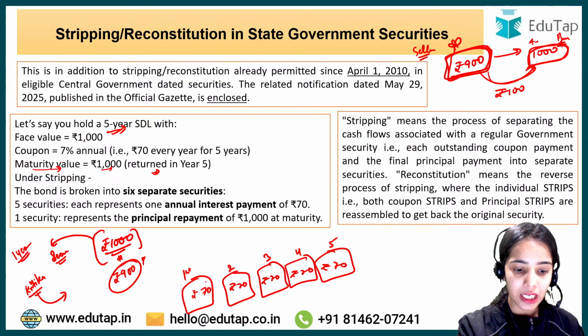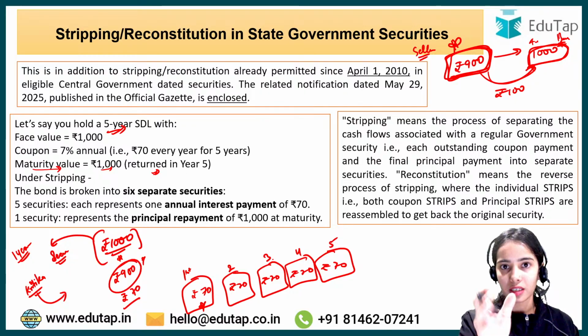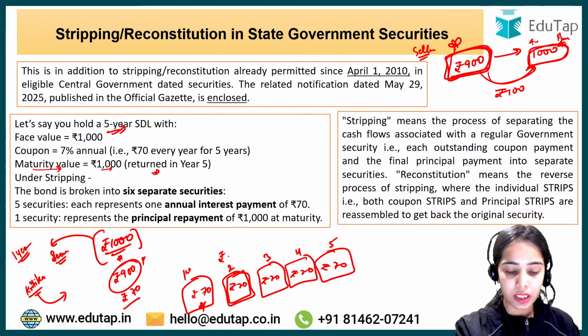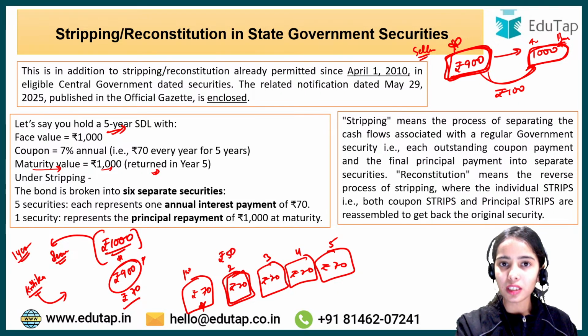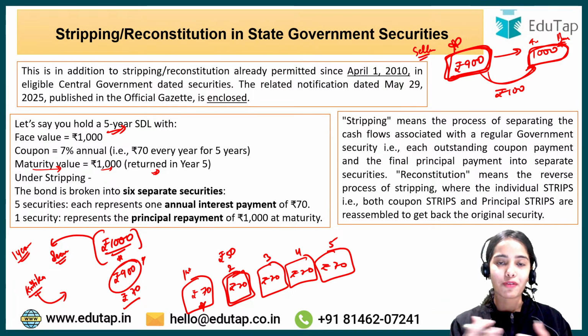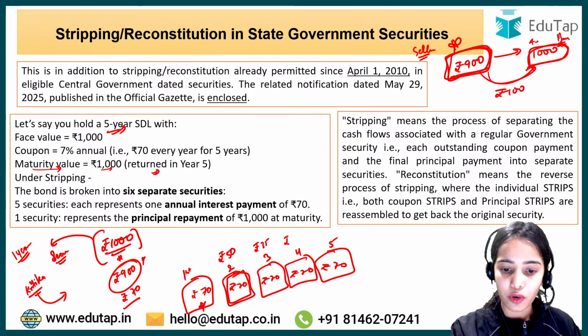at 900. Now let's say I have got the interest on the first year, 70 rupees. For the second year, that is going on, I am selling this cash flow, that is the interest unit, for let's say 50 rupees. For the third year, because the third year will be next year and the buyer will have to wait for 1 year, I am selling this third year security for rupees 35. Fourth year for rupees 25 and the fifth year for rupees 10.